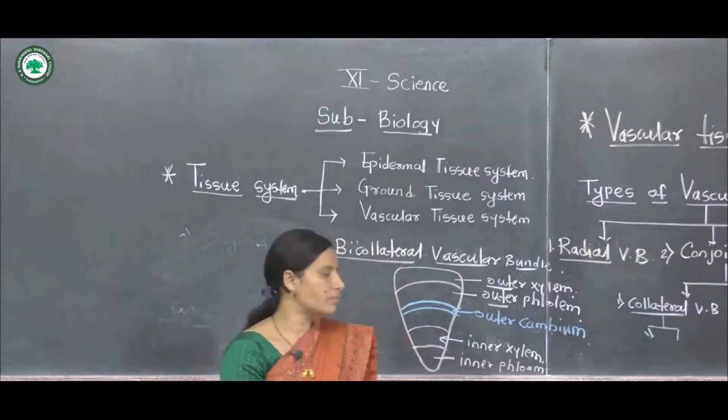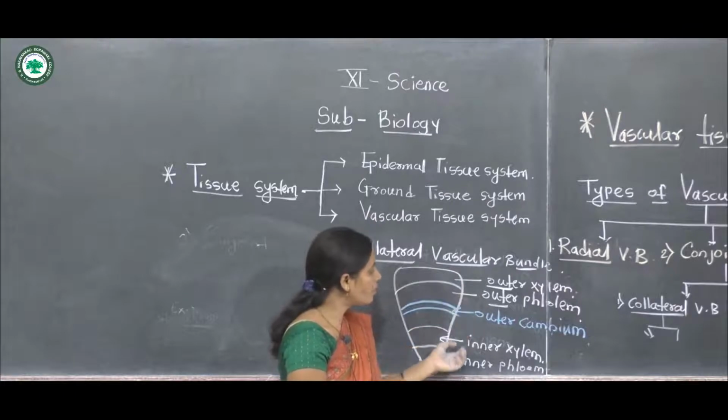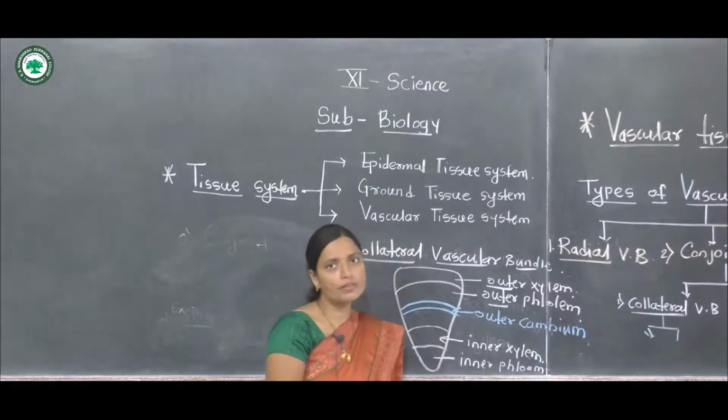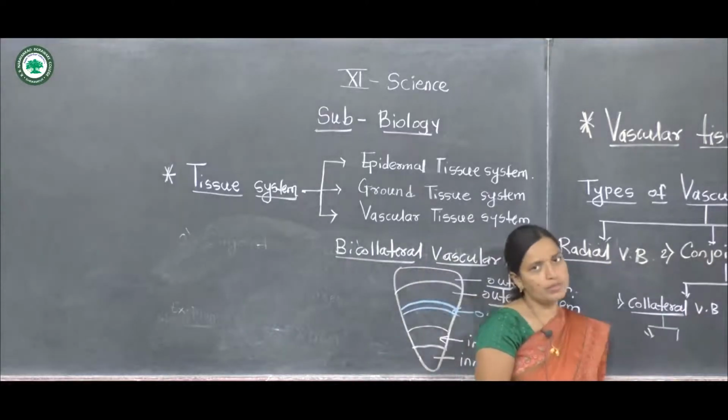And this arrangement of the sequence of outer phloem, outer cambium, inner xylem and inner phloem is the bicollateral type of vascular bundle.